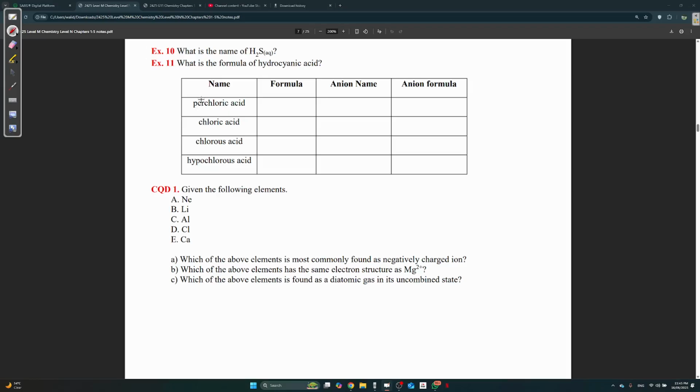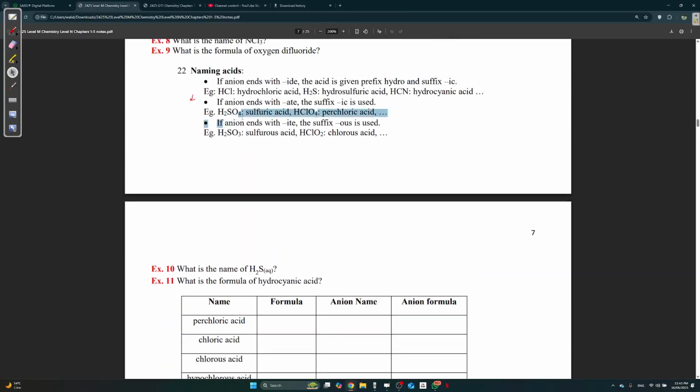Perchloric acid. First of all, there's no hydro. If there's no hydro but you have the IC, you're using the second case, which means the anion ends with ATE.